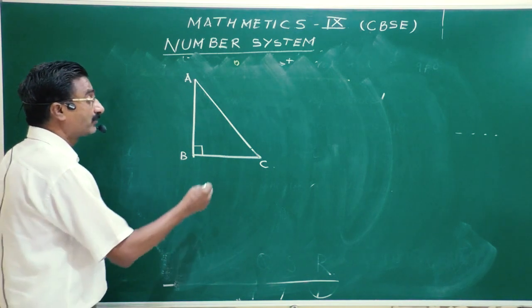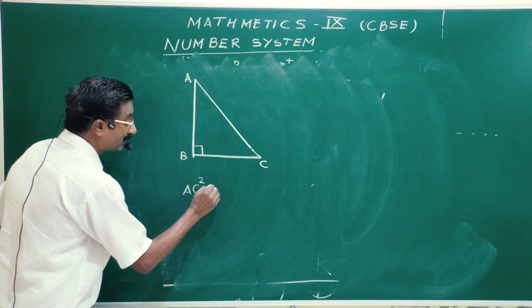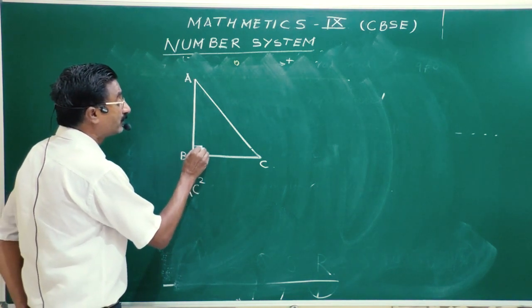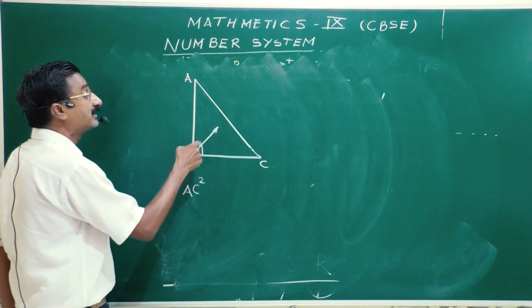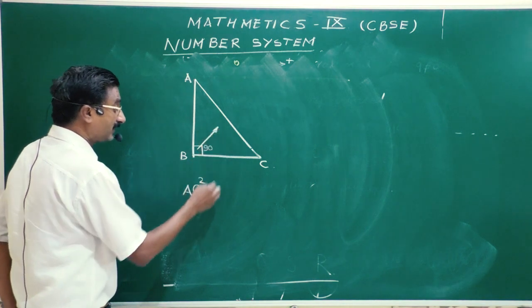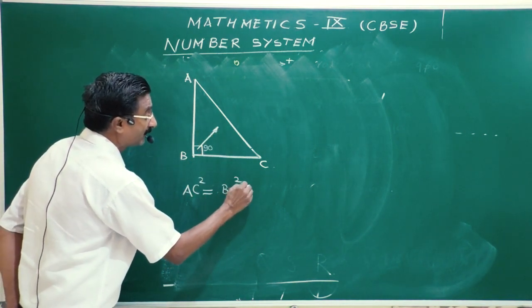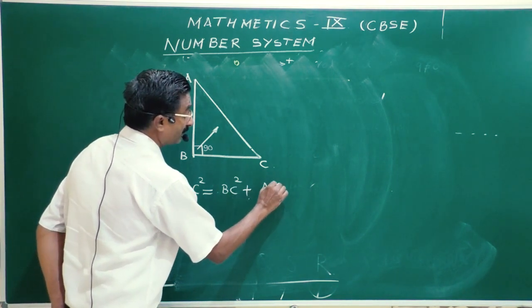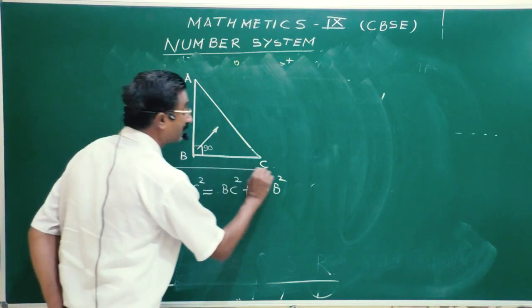So Pythagoras theorem is: AC square, that is the side opposite to 90 degrees, this is the indication of 90 degrees, is equal to BC square plus AB square. You just remember this one.